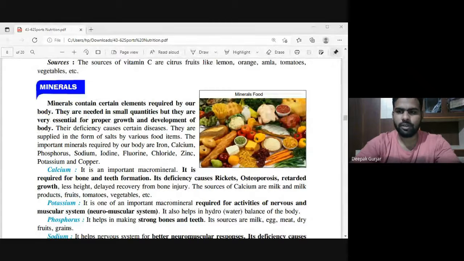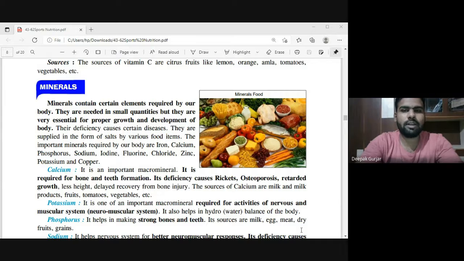a good knowledge of, because minerals and vitamins are the micronutrients and these are very essential for the growth and development of an individual, right? They play a very important role in the life of a person. So when we talk about a balanced diet, a diet which consists of macro as well as micronutrients in the correct proportion, vitamins and minerals are the micronutrients.